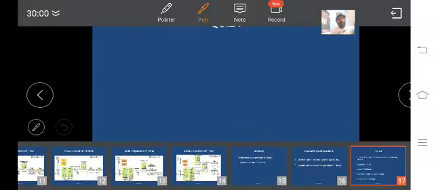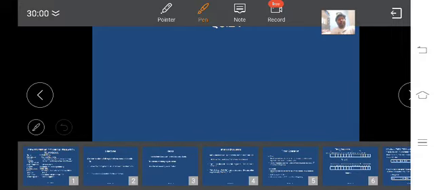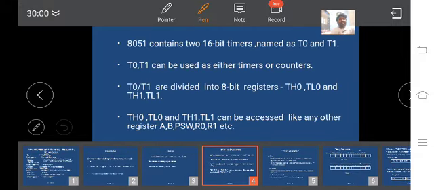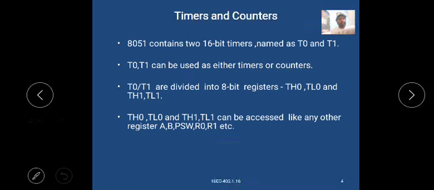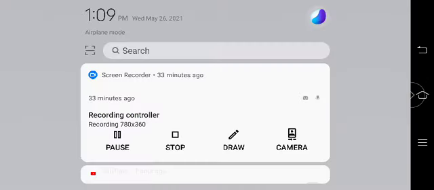Before going to the quiz, I am going to explain this discussion of timers and counters again. I am repeating this particular area.